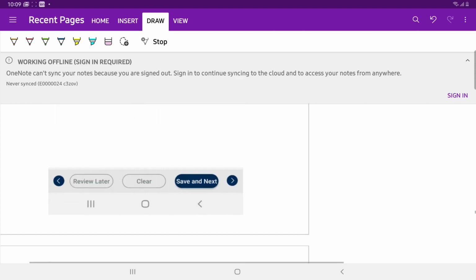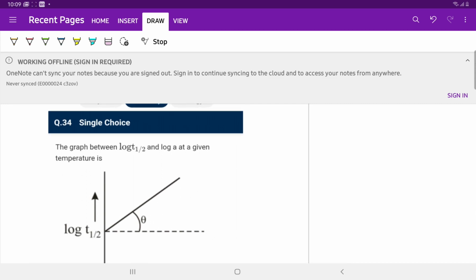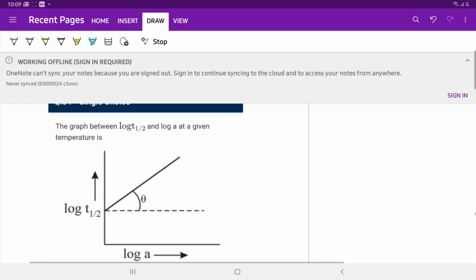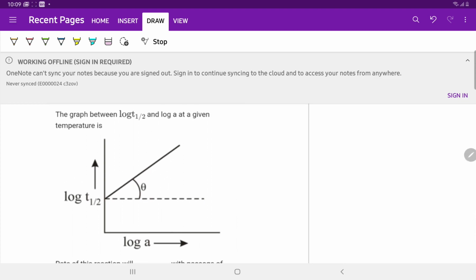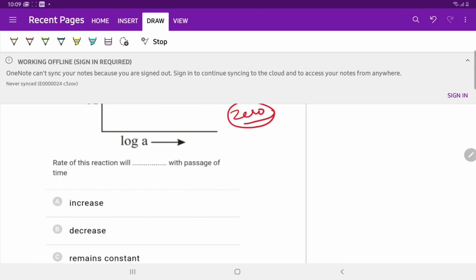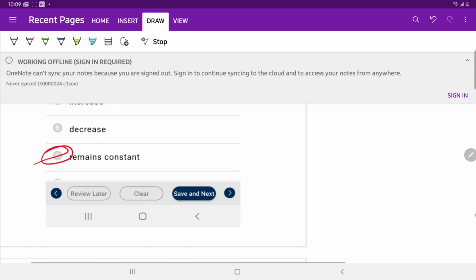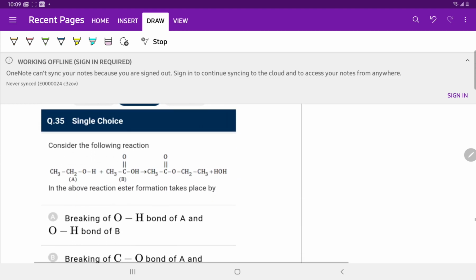Question number 34. The graph between log T half and log A at a given temperature is... Half-life is directly proportional to initial concentration. So the order of reaction is 0, and we know very well that for a zero order reaction, the rate of reaction remains constant with passage of time. This reaction is a zero order reaction. Question number 35.